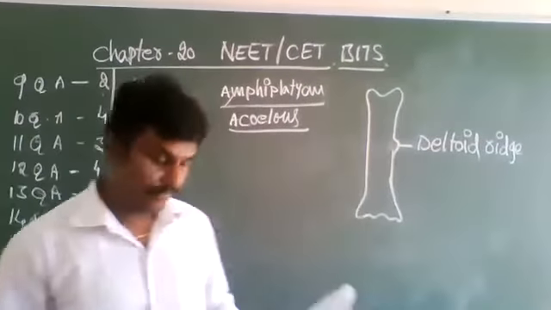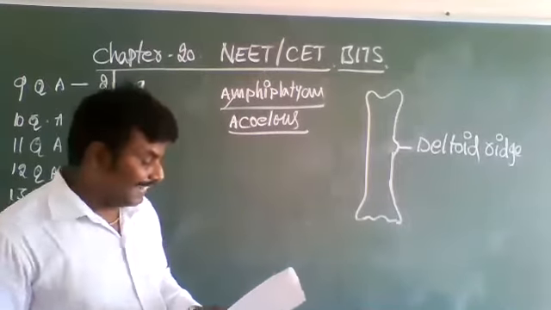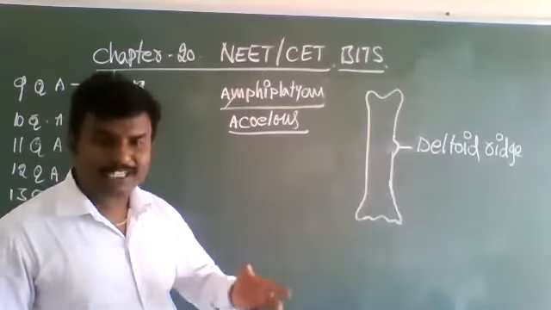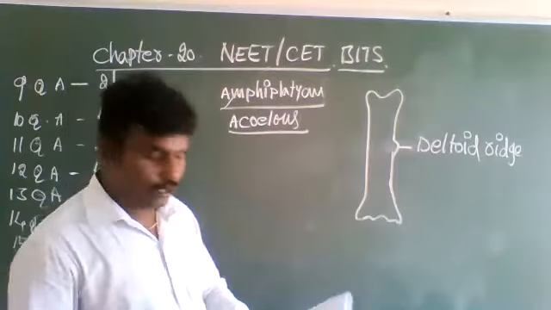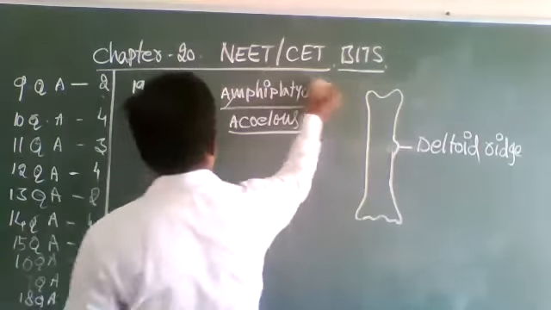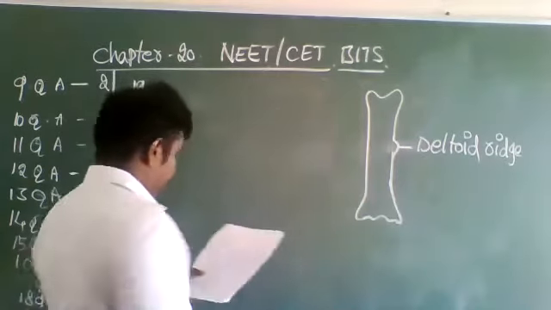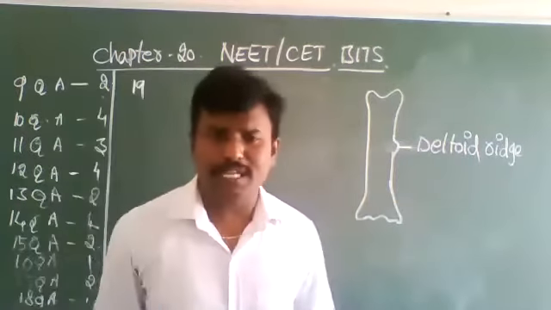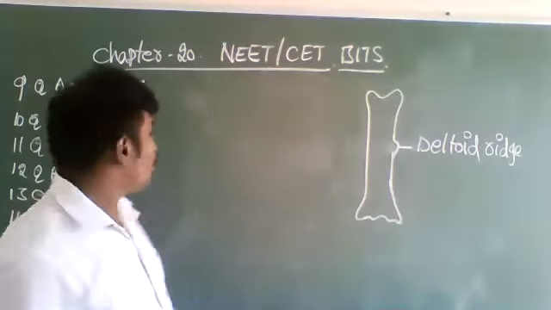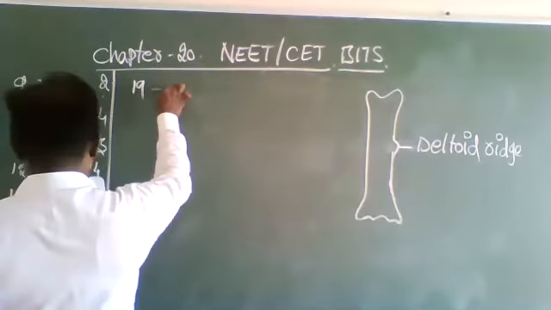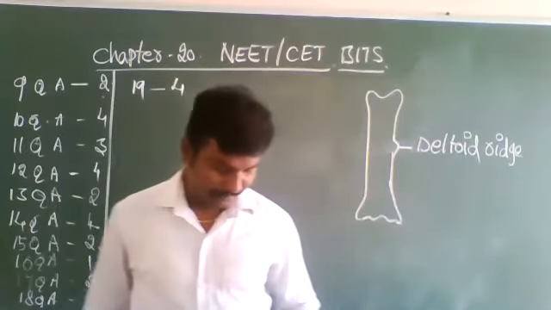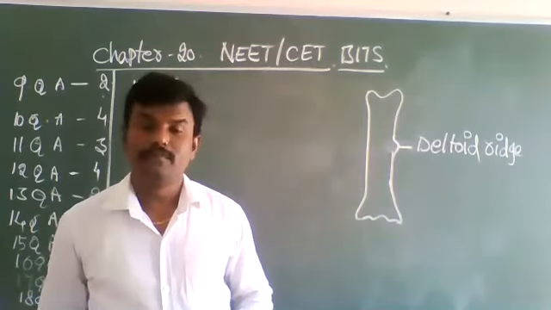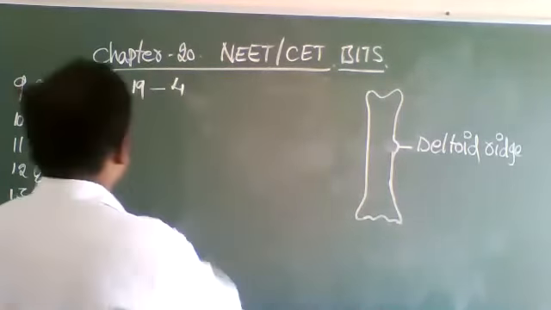Deltoid ridge. Okay, deltoid ridge question. Deltoid ridge is found in which of the following bones? Radius, we cannot find. Tibia and femur, options 1, 2, 3, we could not find. In humerus, the 19th question answer, in humerus we found. Okay, that's all.